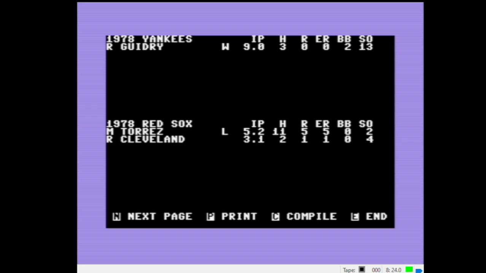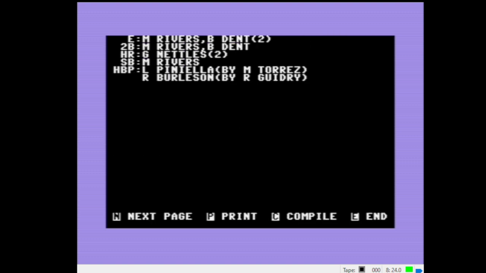Guidry, 13 strikeouts, 3 hits, 2 walks allowed. Goes the distance. Torres got roughed up, 5 2/3, 11 hits, no walks, 2 Ks, but 5 earned. And Cleveland pitched well in relief, 3 1/3, 2 hits, 4 Ks, 1 earned run. Next page, we've got 3 errors for the Yankees. Doubles by Rivers and Dent. 2 homer day by Craig Nettles. Stolen base by Mickey Rivers. A couple of hit by pitches.